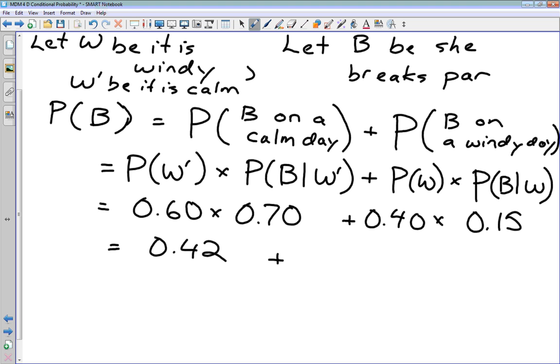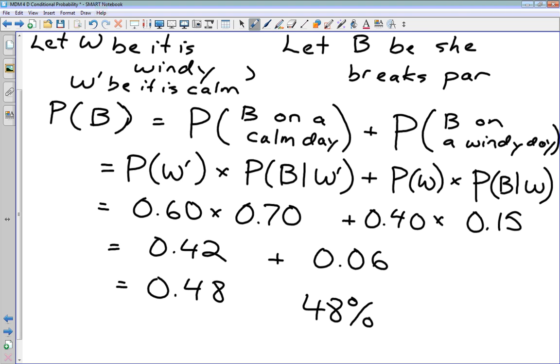Our probability that tomorrow is going to be a windy day and that she is also going to break par is only 0.06. So if we combine those together, the probability of her breaking par tomorrow is 0.48, or 48%.